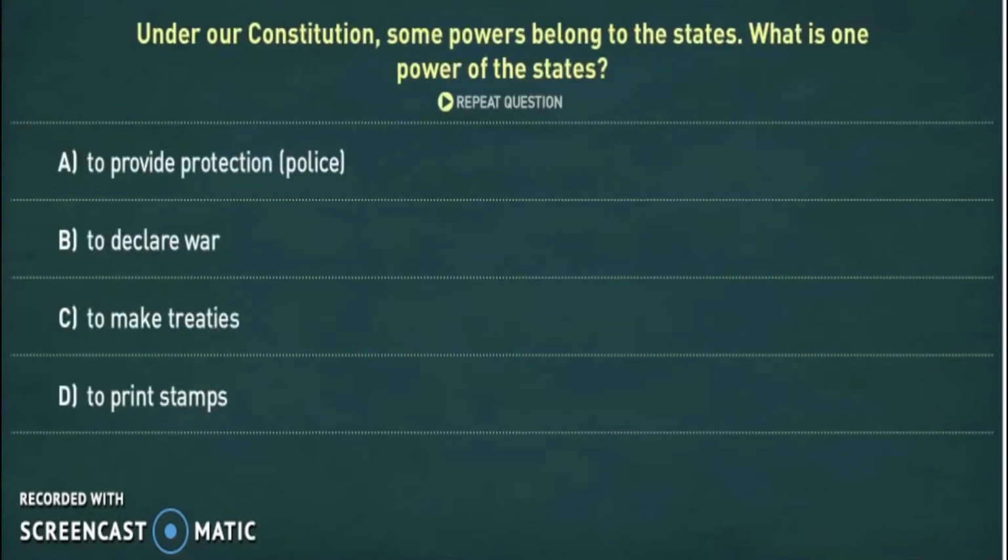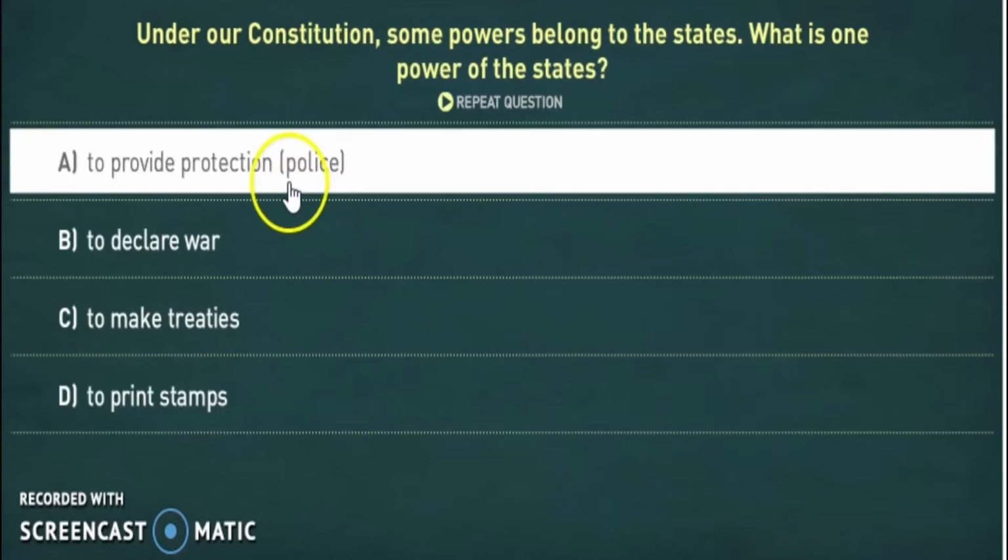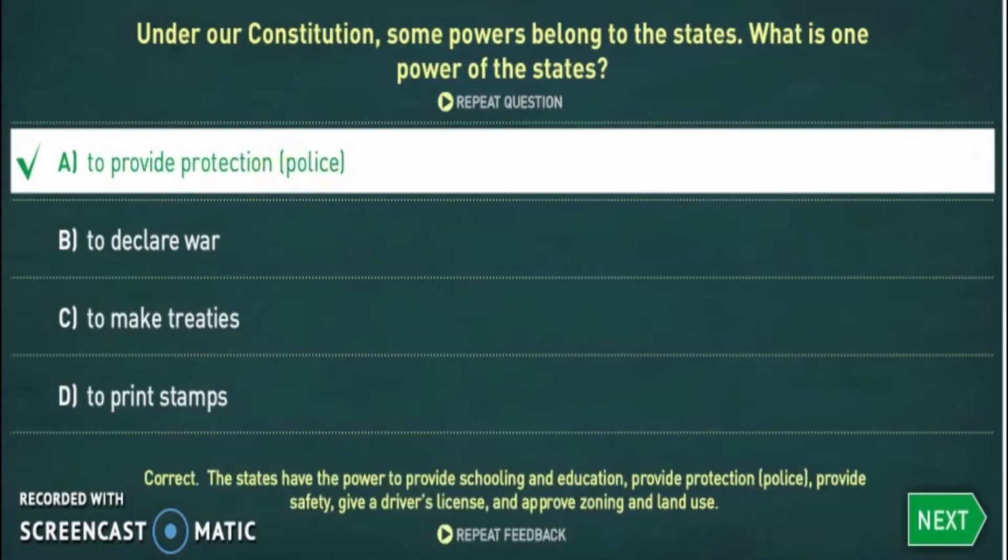Under our Constitution, some powers belong to the states. What is one power of the states? Correct. The states have the power to provide schooling and education, provide protection, police, provide safety, give a driver's license, and approve zoning and land use.